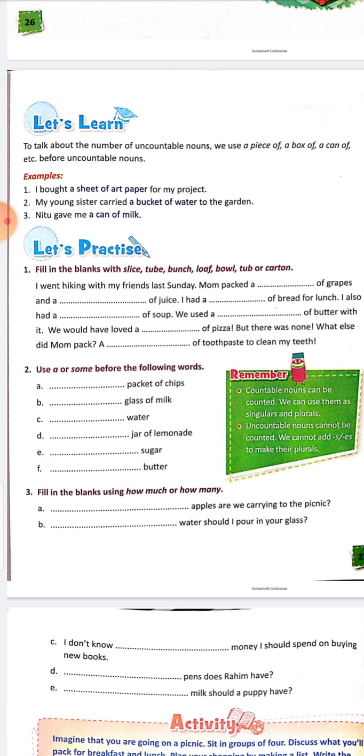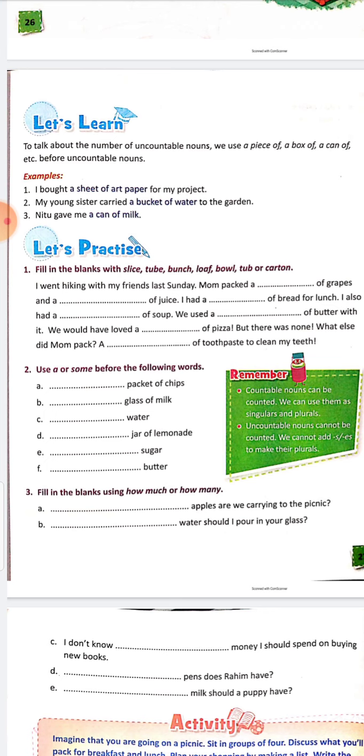Next, fill in the blanks with slice, tube, bunch, loaf, bowl, tub, or carton. Okay? So I went hiking with my friends last Sunday. Mom packed a bunch of grapes. We have to write here bunch, a bunch of grapes. Grapes we cannot count, so we are using this a bunch of. And a carton of juice.